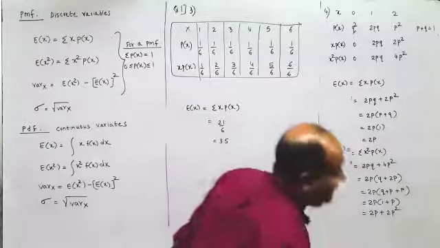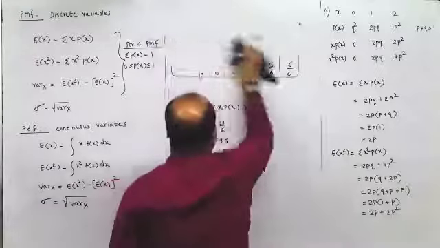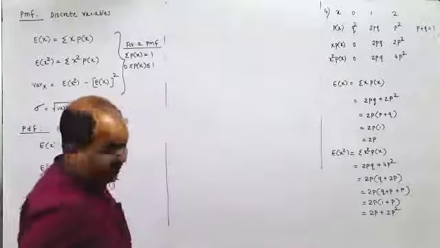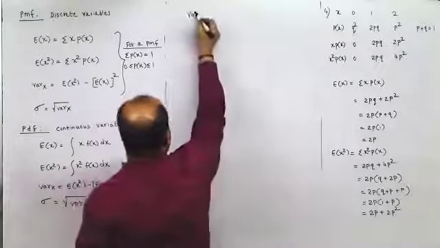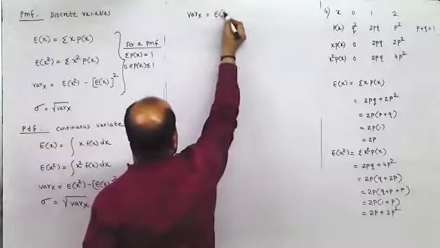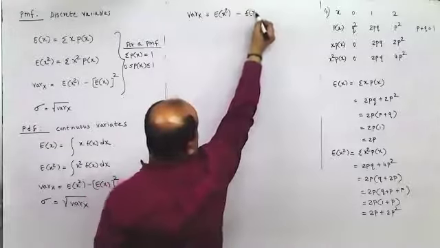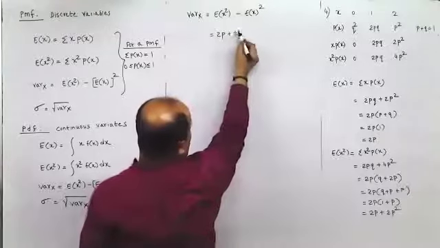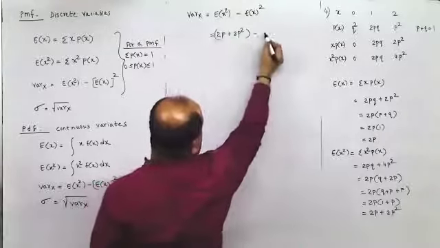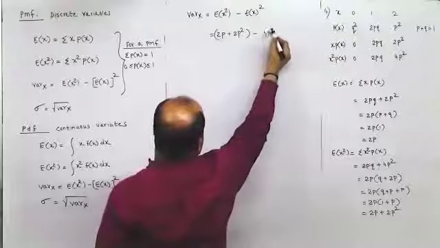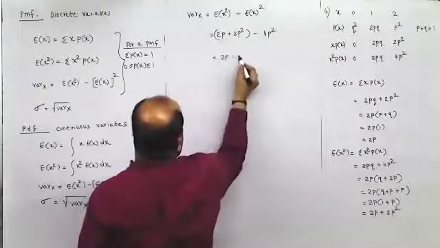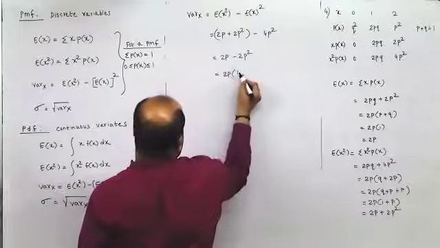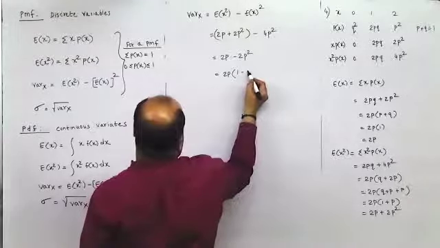Now when I need variance of x, I'll take variance of x as E of x square minus E of x the whole square. So I would get 2p plus 2p square and then minus 2p the whole square. So it is 4p square. So it is 2p minus 2p square.